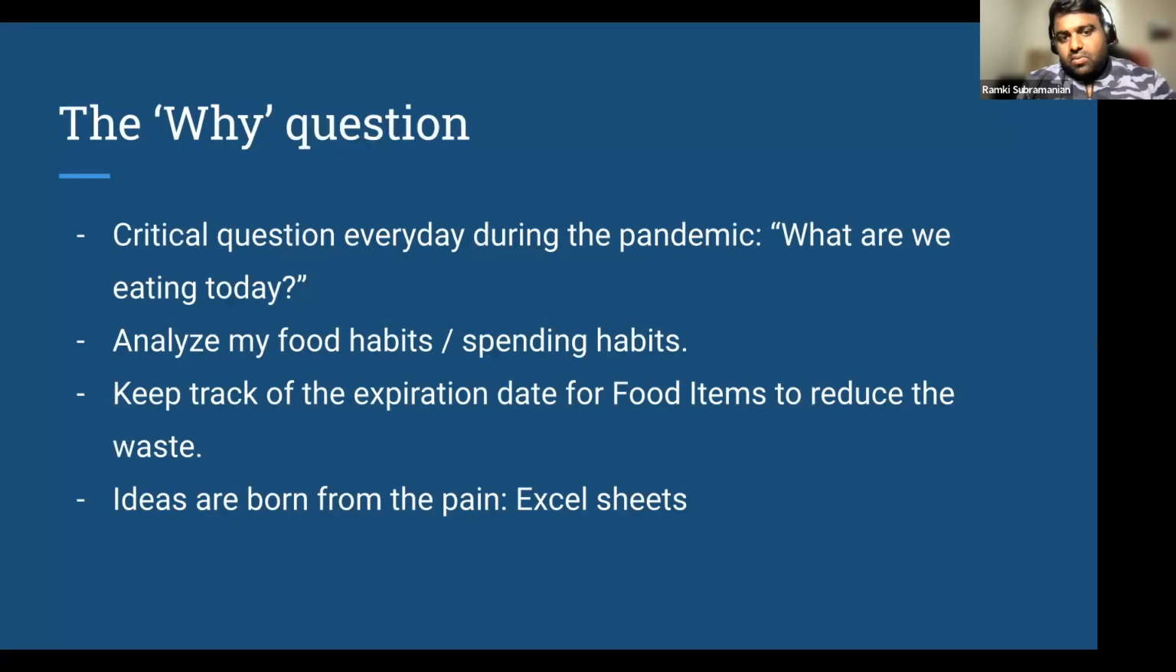So why this particular app? There were two critical questions every day during the pandemic. One was, what are we watching on Netflix? The other one is, what are we eating today? For the first question, obviously, Netflix answered it for me. For the second one, I wanted something to answer it for me. Ideas are always born from pain.